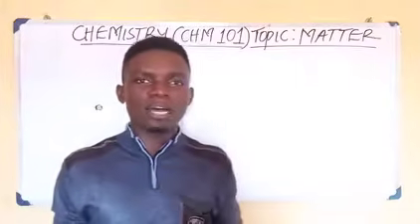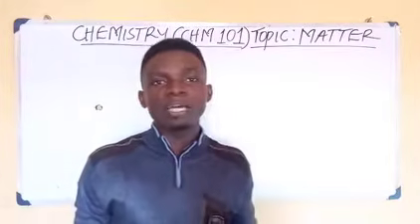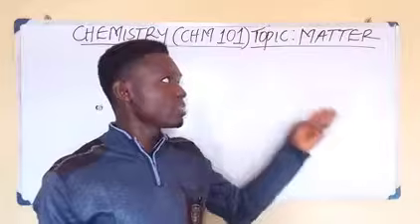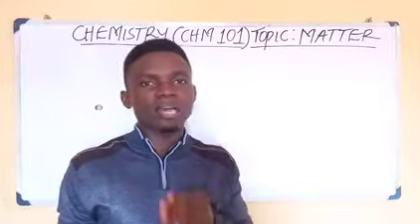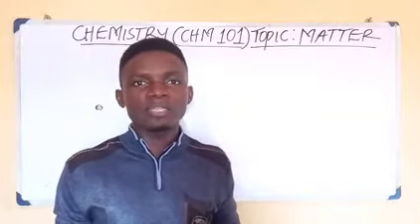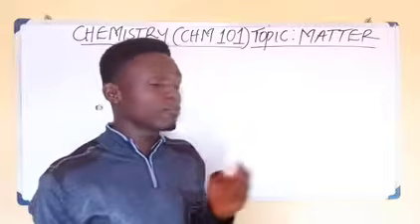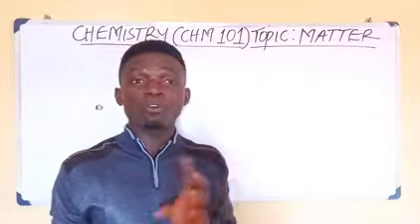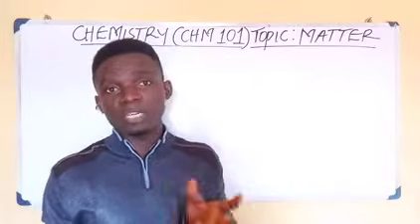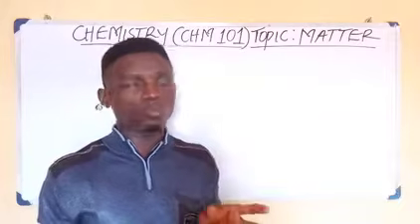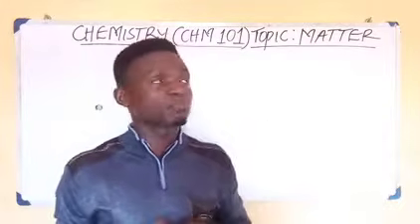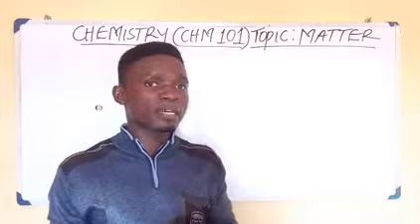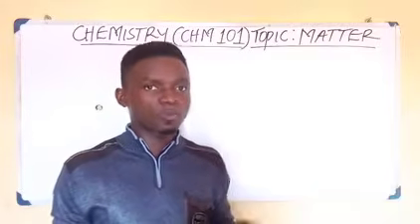Matter is anything that has molecule and occupies space. And matter is anything that has atom and occupies space. Which of the four options best explains what matter is? The second one explains it better. Matter is anything that has mass and occupies space.